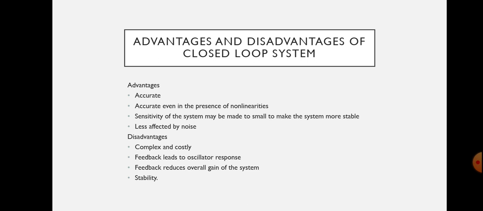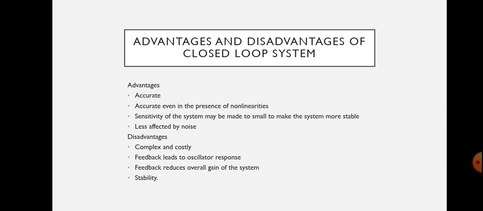What do you mean by sensitivity? Sensitivity means the smallest change in the output the system can recognize. In the case of closed loop systems, sensitivity of the system may be made too small to make the system more stable. And the closed loop systems are less affected by noise because it is automatically corrected by the feedback. So it is less affected by noise.